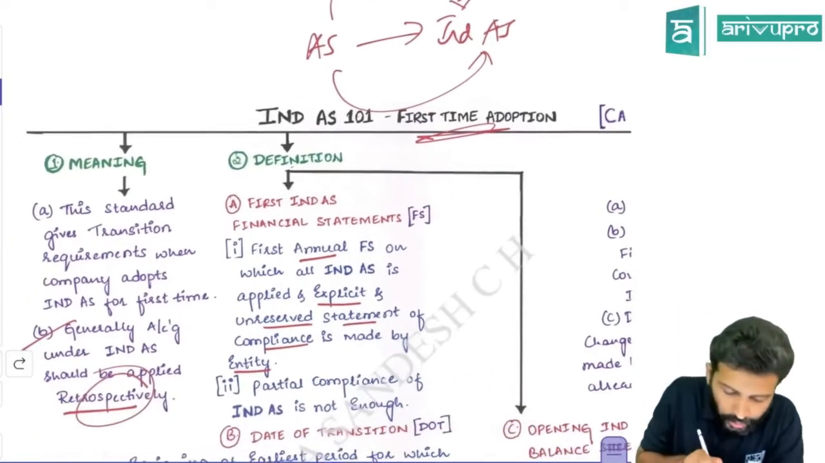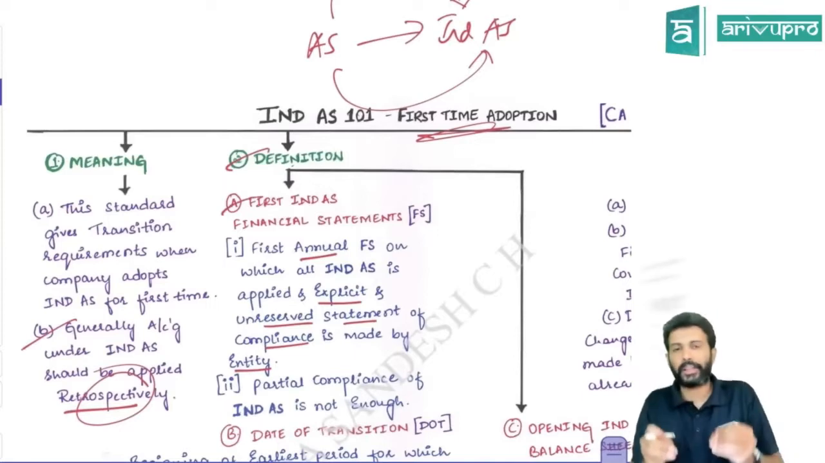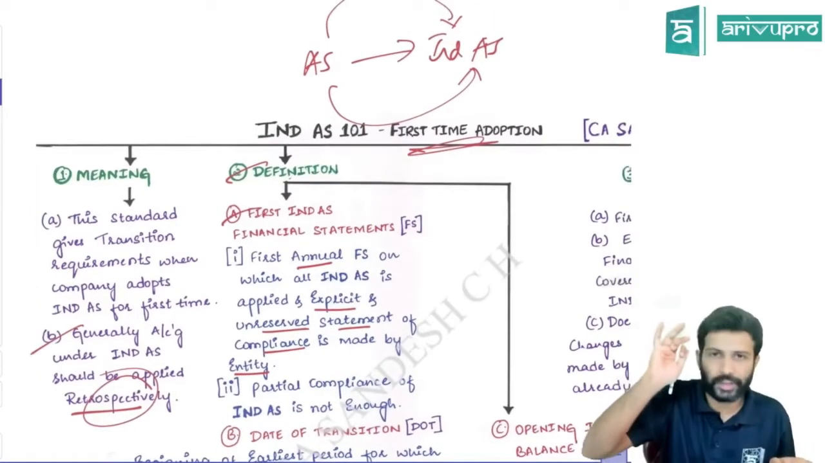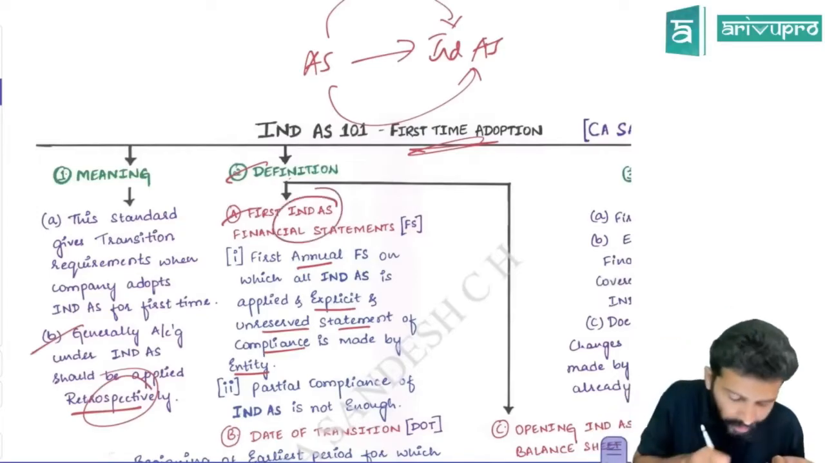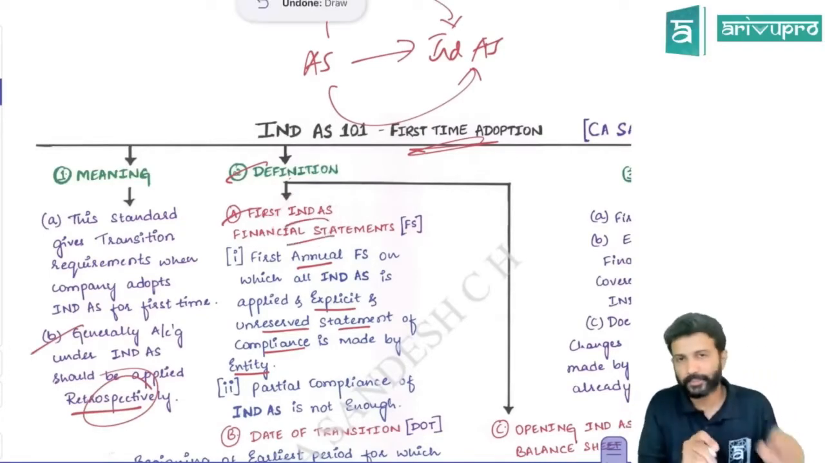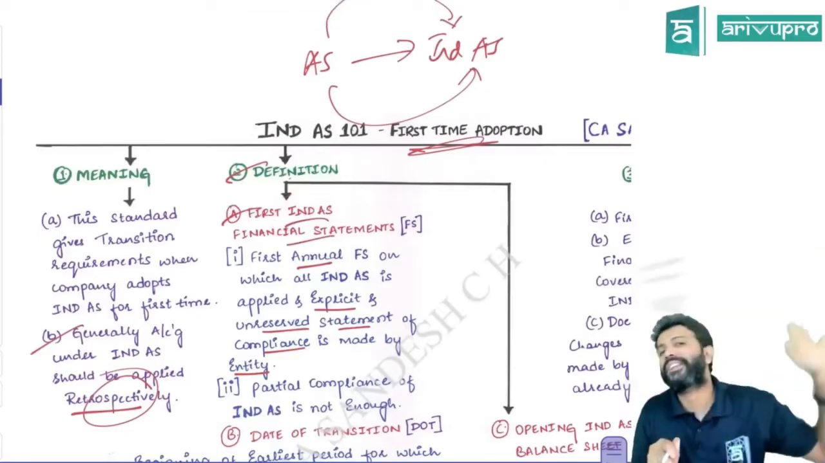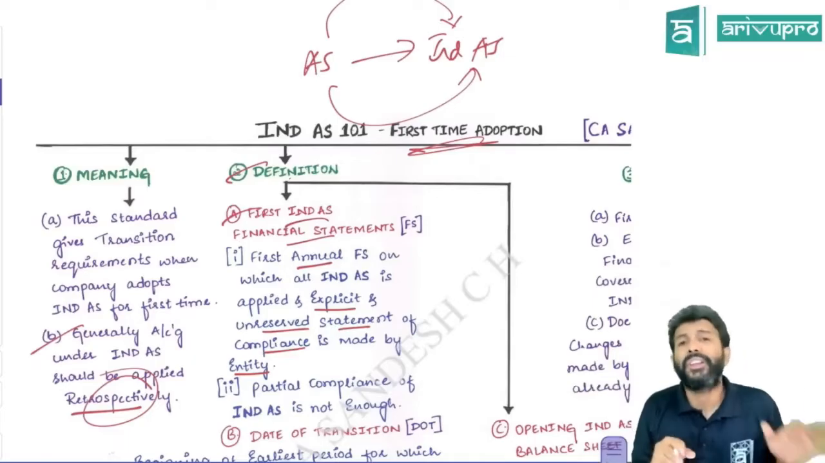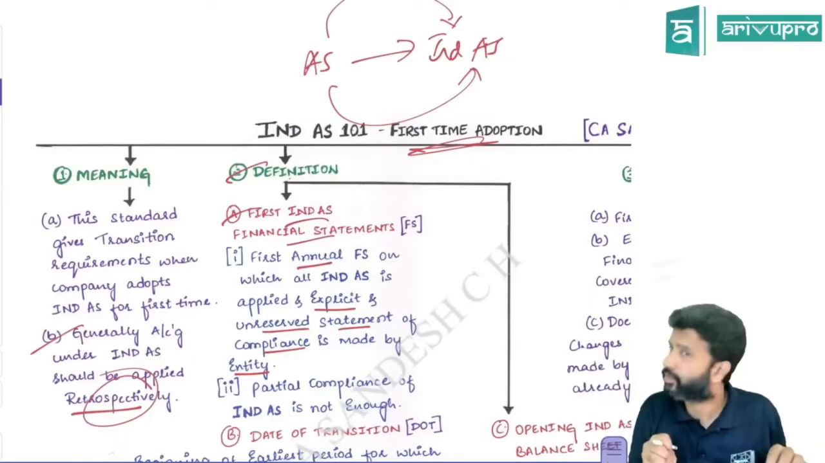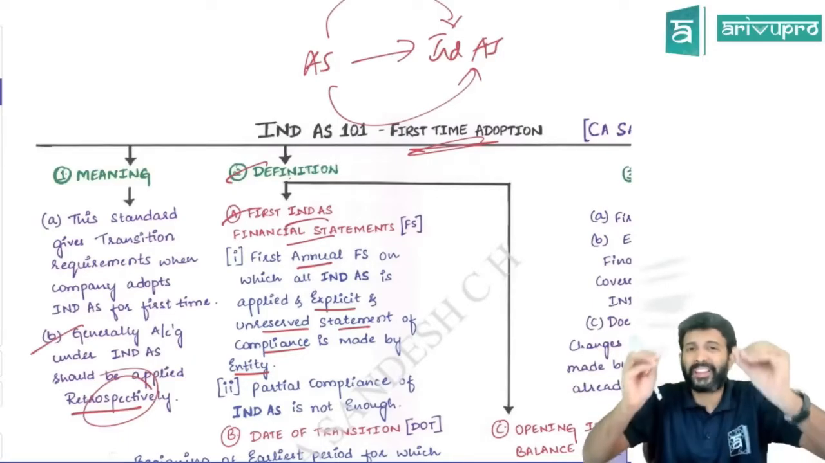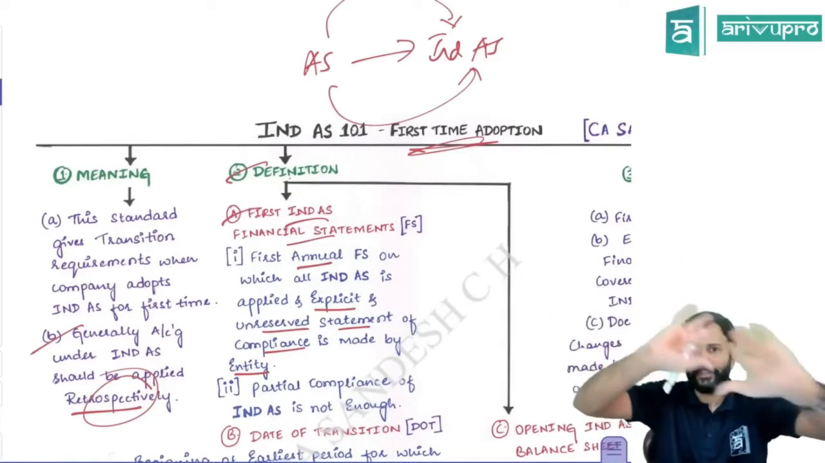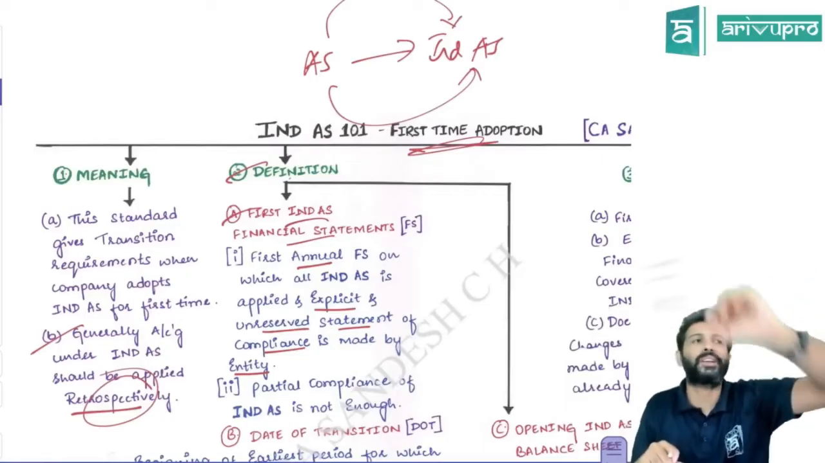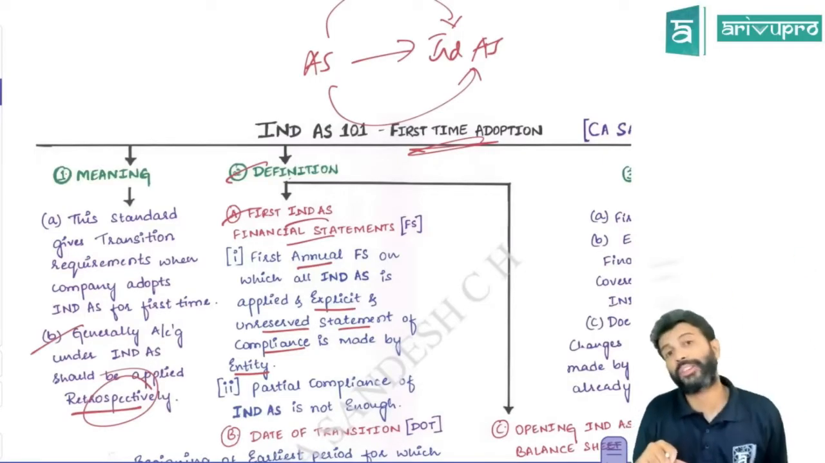Now there are a few things we'll see about exemptions a little later, but first we'll go over a few things. Whenever first time you prepare IND AS financial statements, you have to prepare something called first IND AS financial statements. What can you call as first IND AS financial statement? You can call a financial statement a first IND AS financial statement when an entity makes one remark in the financial statement. What is that remark?